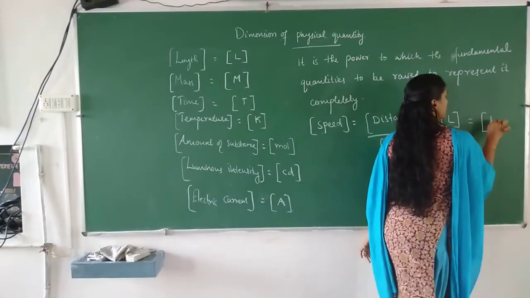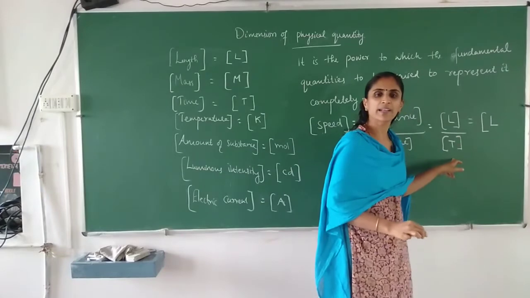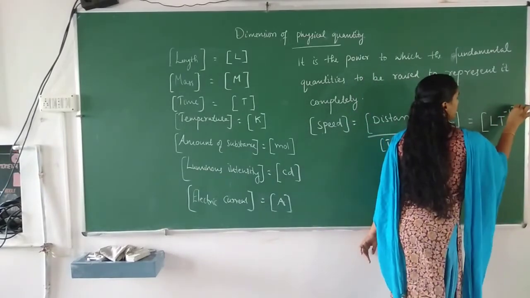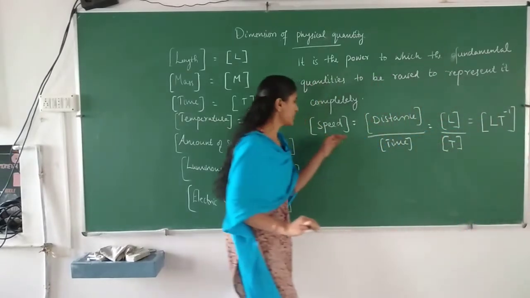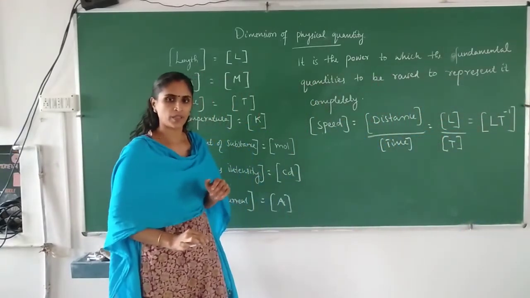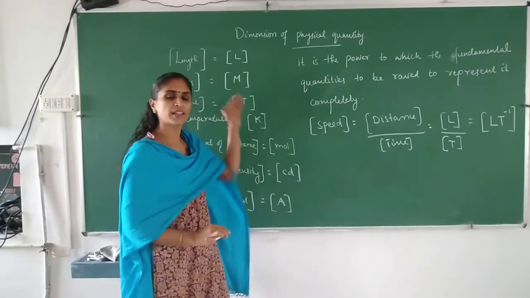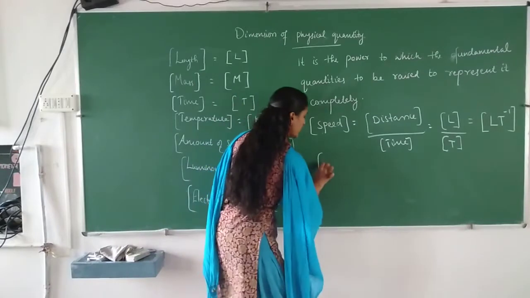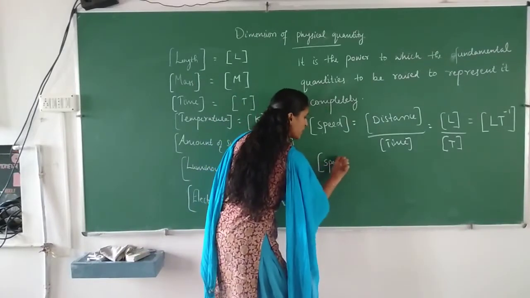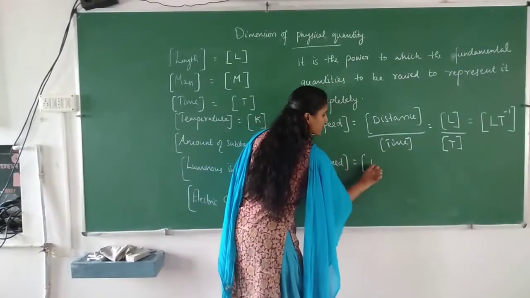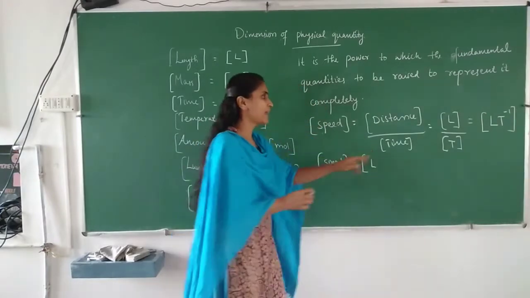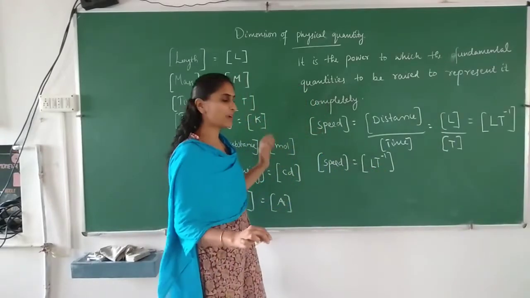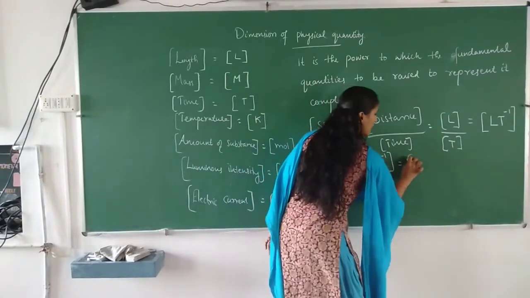We can write it as L, and 1 by T can be written as T raised to minus 1. So we will get it as L T raised to minus 1. So this is the dimension of speed. And what about the other fundamental quantities? Remaining all fundamental quantities are 0. Actually, dimension of speed has L with power 1 and T with power minus 1, and the powers of all remaining quantities are 0. So if you want, you can write it like this also.